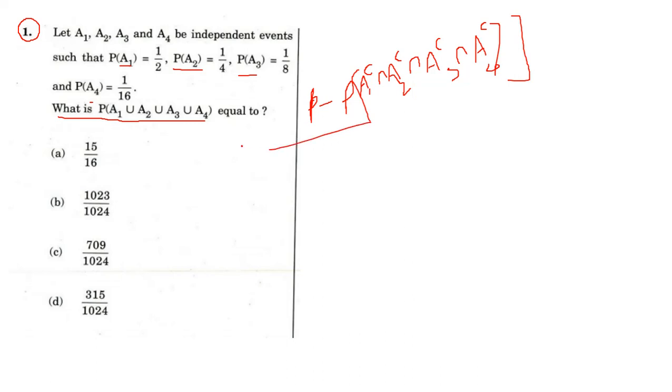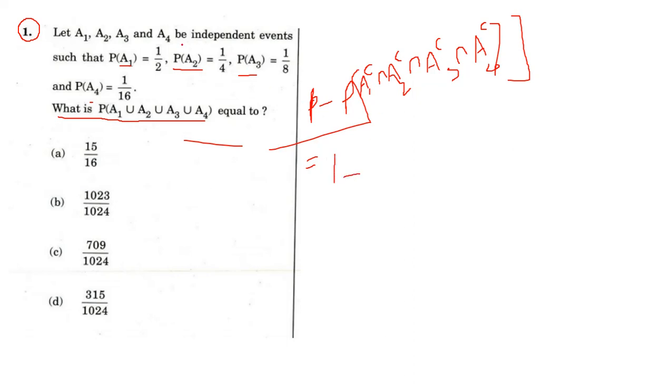This is a standard formula. Probability of A1 union A2 union A3 union A4 plus A1 complement, A2 complement, A3 complement, A4 complement, total probability equals 1. So we just find 1 minus.